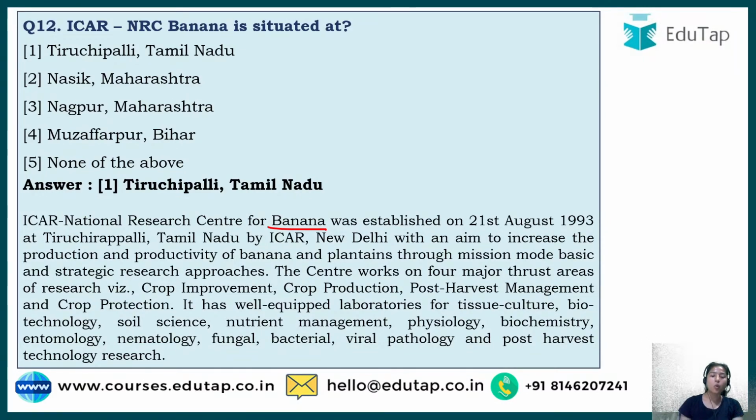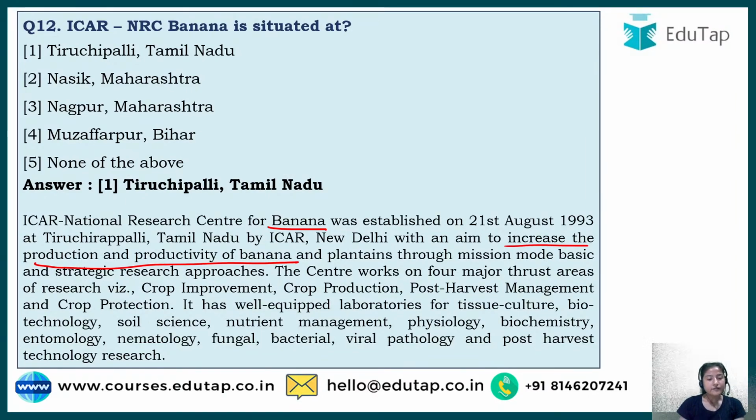And what is the aim of this particular institute? It is to increase the production and productivity of banana, to get the maximum out of the minimum. That is what productivity means. Productivity means in a particular limited area, how maximum you can grow out of it.